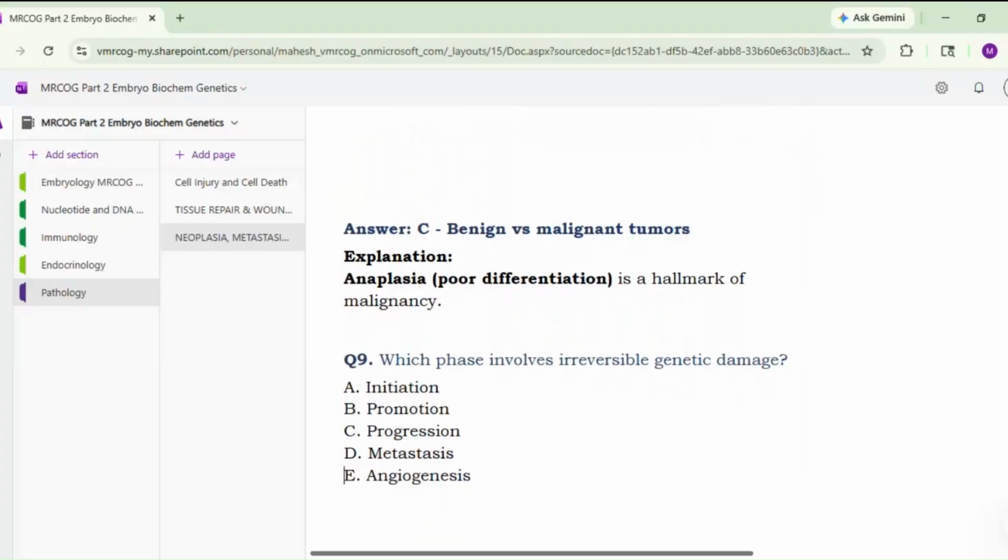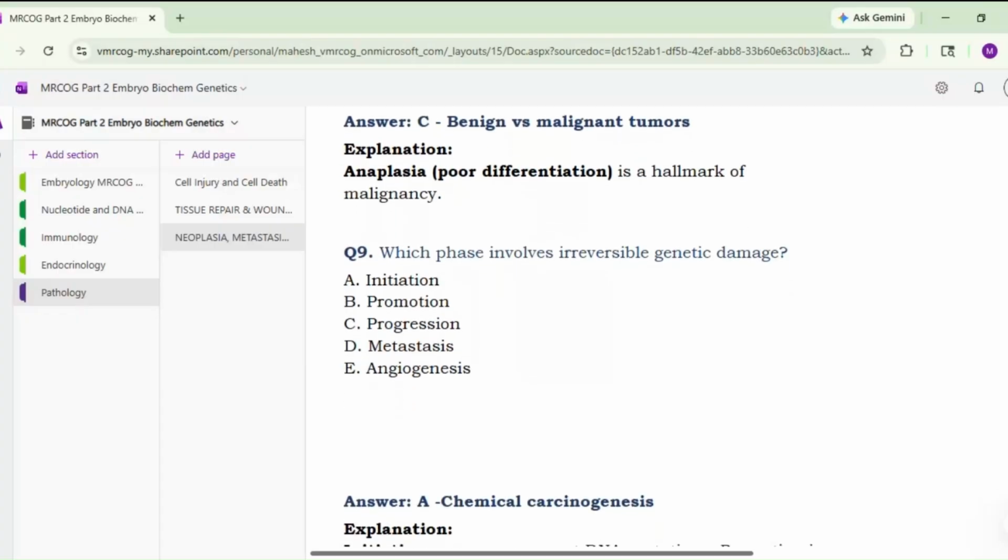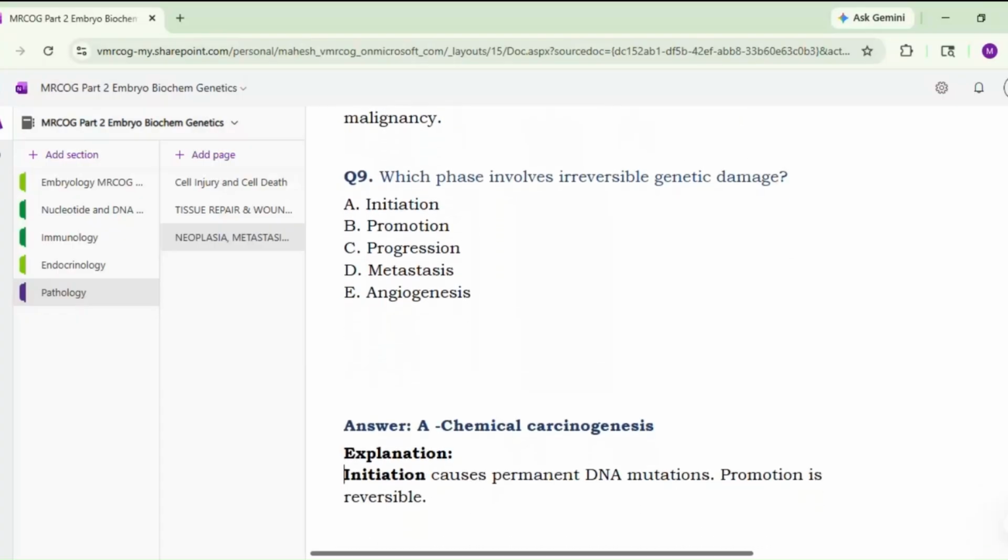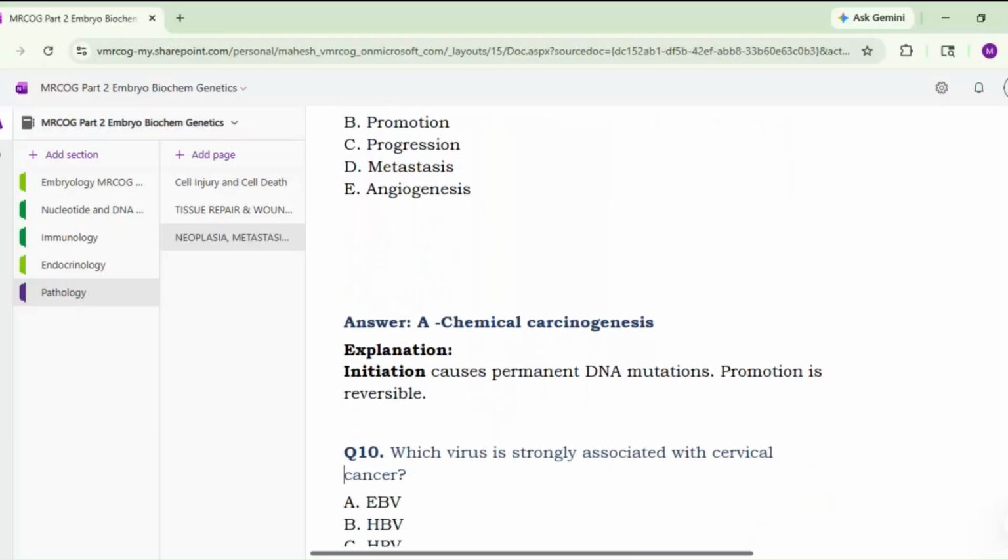Which phase involves irreversible genetic damage? Initiation, promotion, progression, metastasis, angiogenesis. Metastasis, option D? There is definitely damage there, but I think it should be angiogenesis. Oh, initiation, yeah. Irreversible genetic damage is from chemical carcinogenesis. Initiation causes permanent DNA mutations. Promotion is reversible.